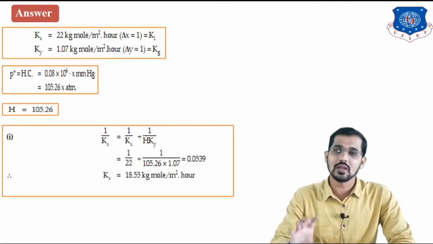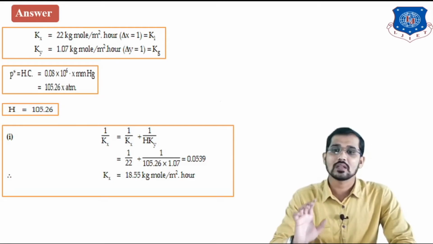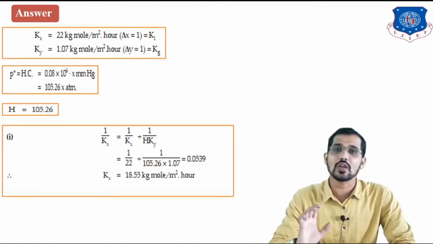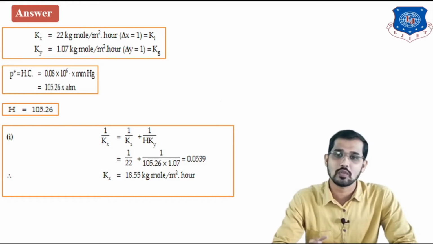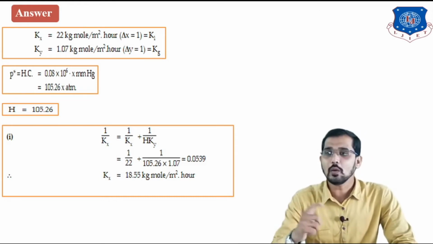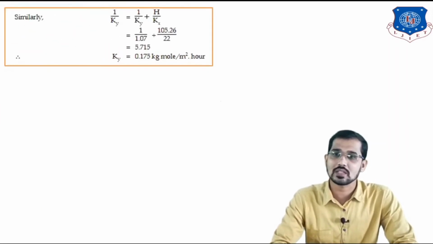Just calculate, you will get 1 upon capital Kx is equal to 0.0539. After that, you will get capital Kx is equal to 18.55 kg mole per meter square hour. Okay, so this is the calculation for the overall mass transfer coefficient for the liquid phase. Now we will calculate the overall mass transfer coefficient for the gaseous phase. You can see on the screen.